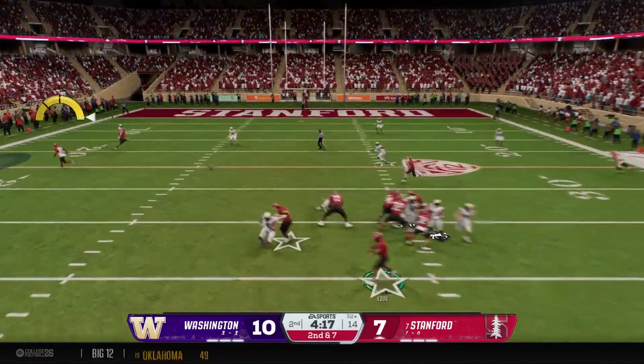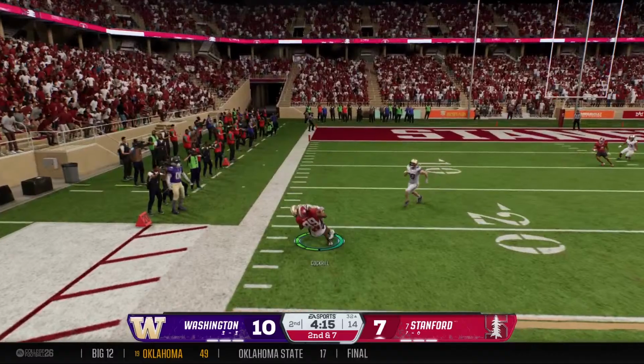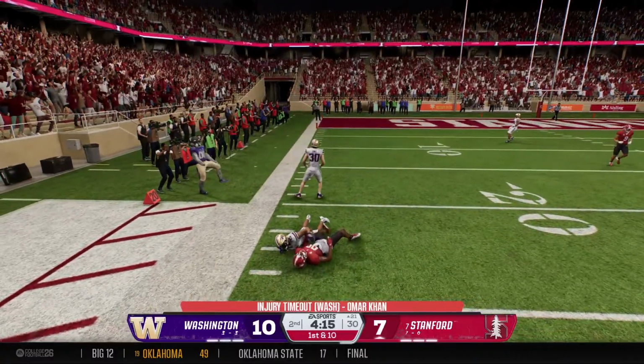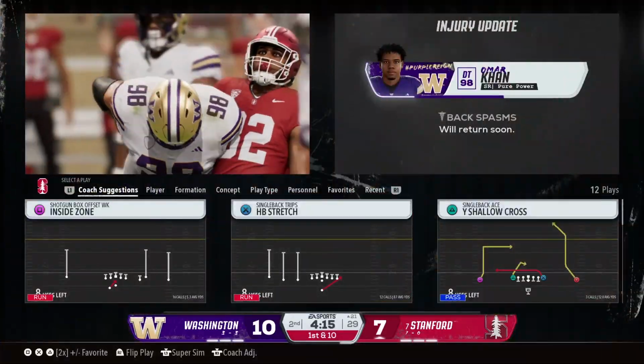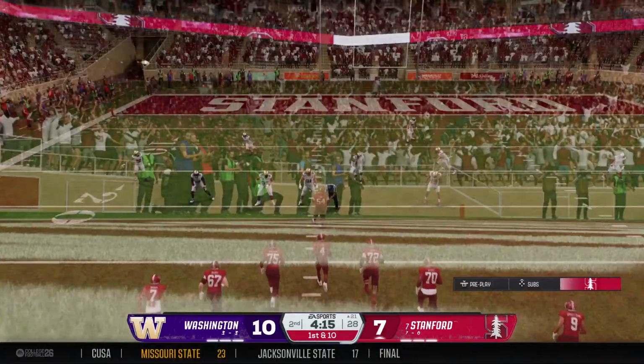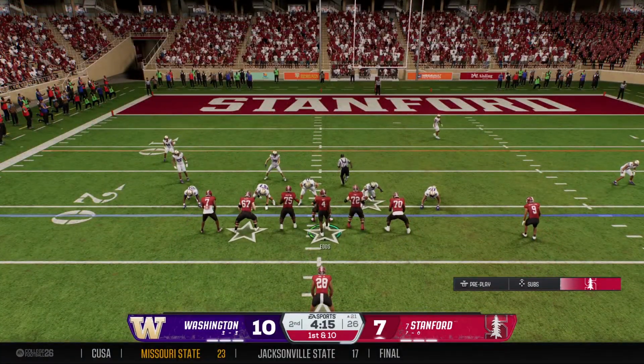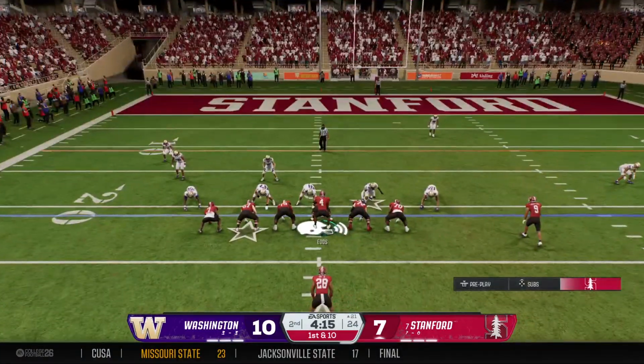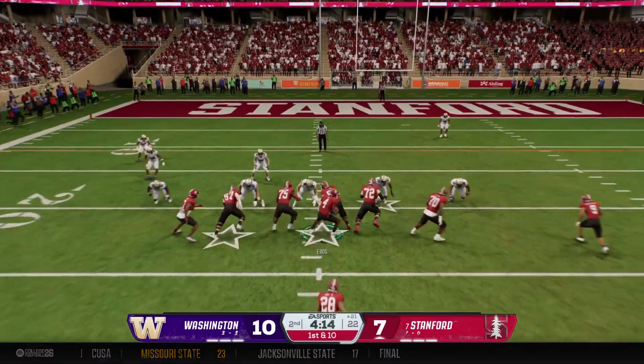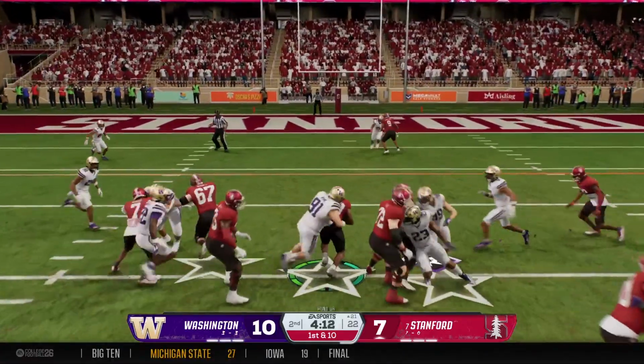Wants to go up top. Good timing on the quick out. Now he's got it all the way down to the 21-yard line, and they are threatening on first down. The Cardinal, once feeling the shadow of that goalpost, now have moved it out and are putting a drive together.